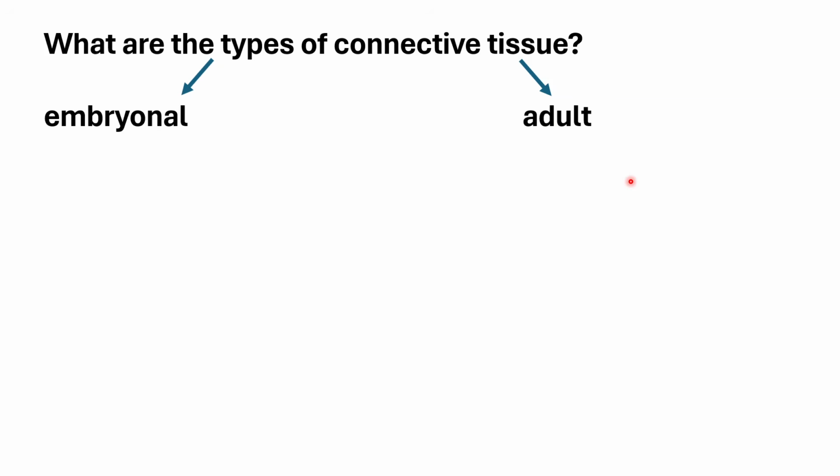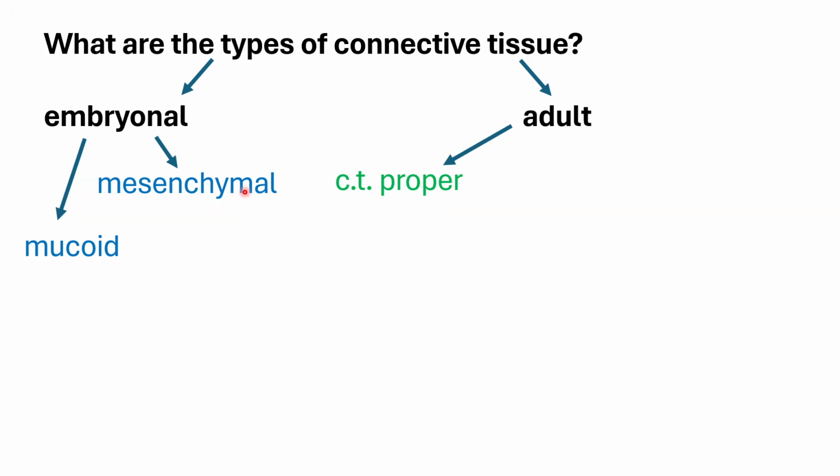They are classified based on when they are found over the lifetime of the animal. Of course, for the embryonal, it will be during the embryonal stage before the animal is born. For embryonal, you would have your mesenchymal and your mucoid.